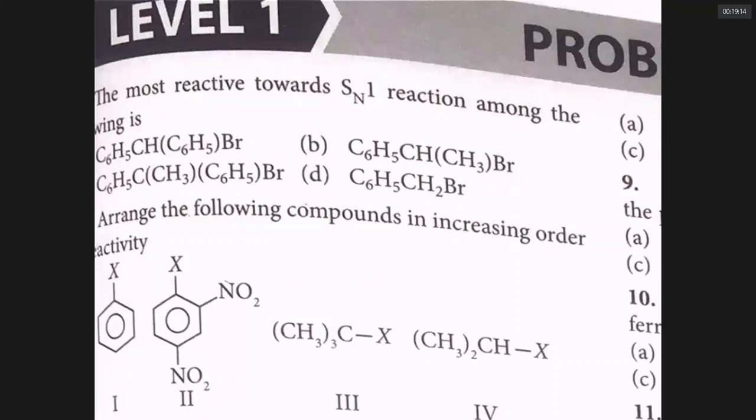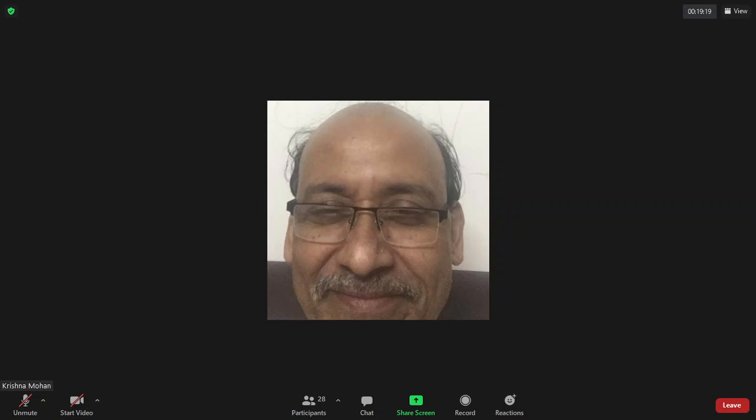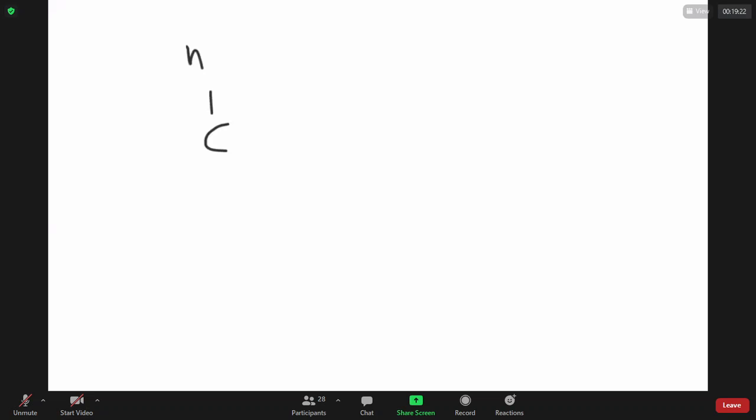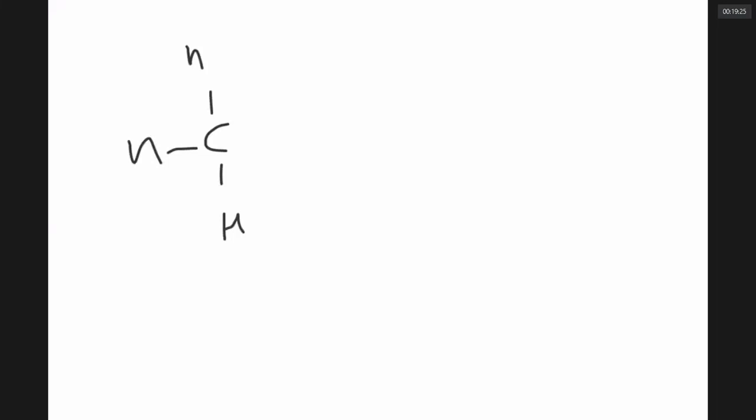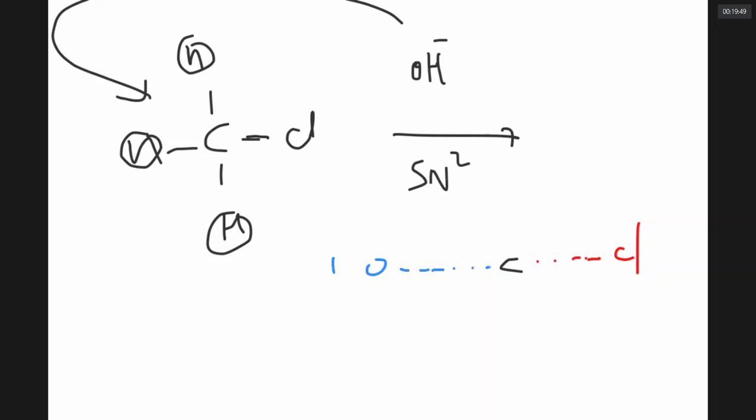Let us have a quick review of that once to be on the safe side. Whether we understood it or not, I don't know. Just have a look at that. This is methyl chloride, a primary alkyl halide. Therefore, it undergoes SN2 type reaction. Because there is a lot of space as hydrogens are small, OH minus will approach from the backside. So this is the transition state. You can see this bond is breaking and this bond is forming, and of course, these are remaining unaffected.